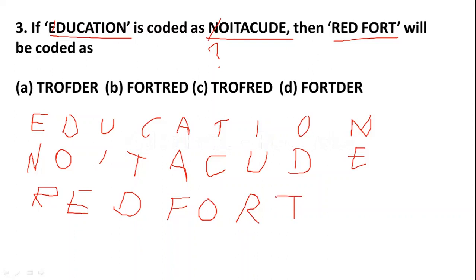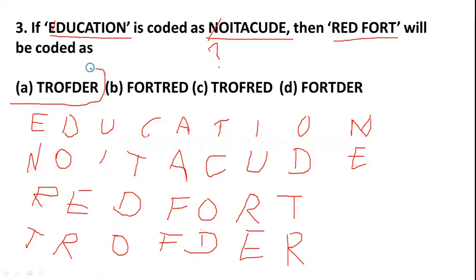At the end T is there, so we will write it first, T, then R, then O, F, D, E, R. So the answer is TROFDER. So option A, TROFDER is the correct answer. I think you understood this. Now let us see the next question.